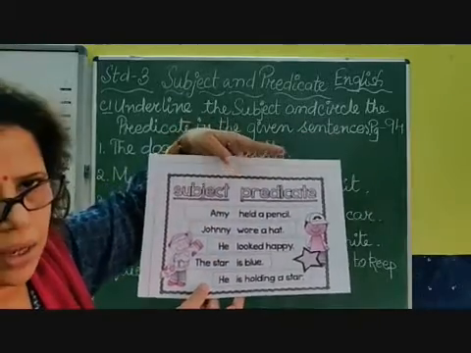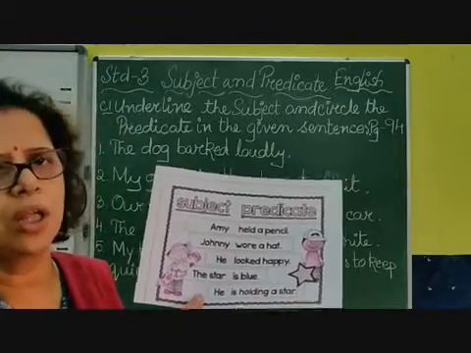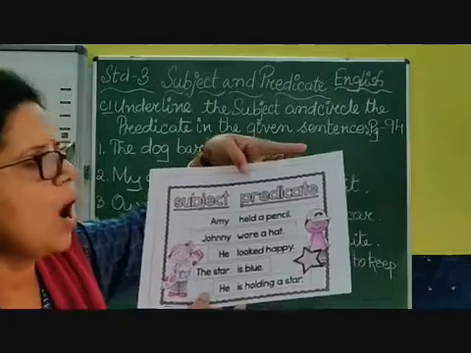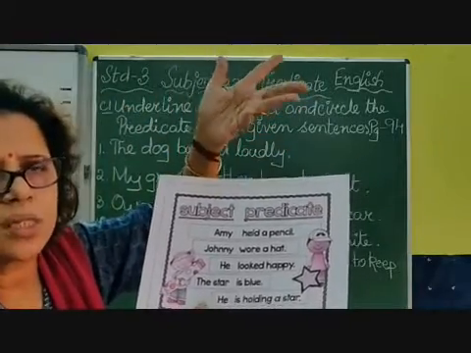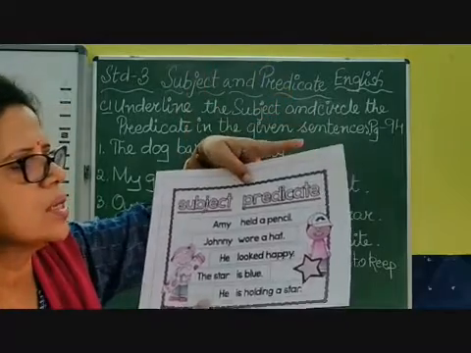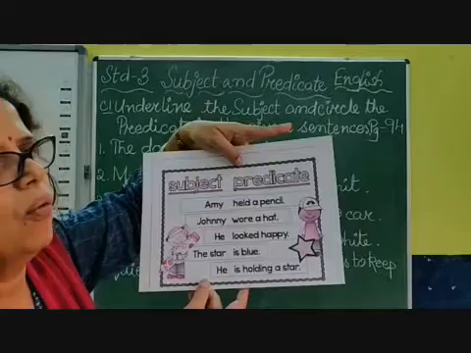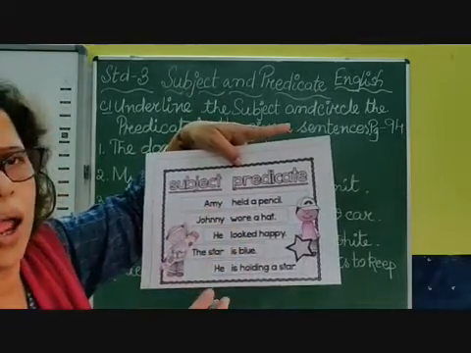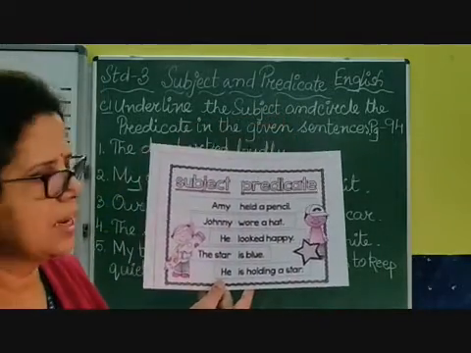Johnny wore a hat. Now about whom are we talking in this sentence? We are talking about Johnny, a boy. So Johnny is my subject and wore a hat. Wore is the past tense of wear. So you can understand that it is a verb and my predicate starts from wore a hat. Who wore a hat? Johnny wore a hat. So Johnny is my subject. Wore a hat is my predicate.